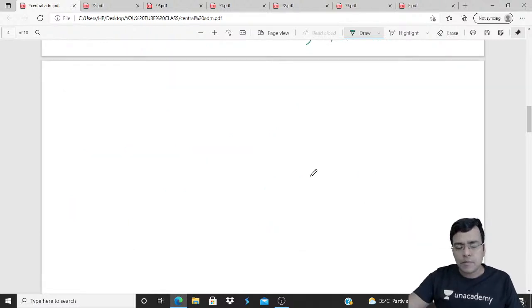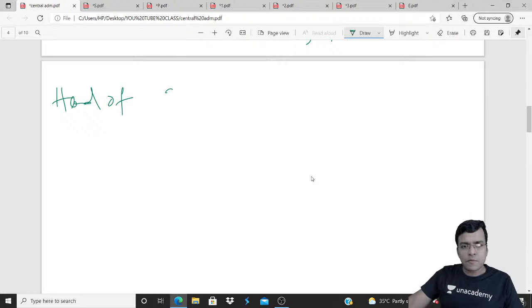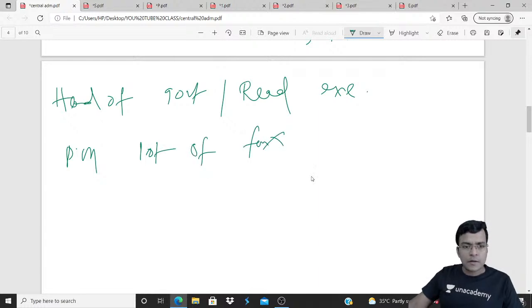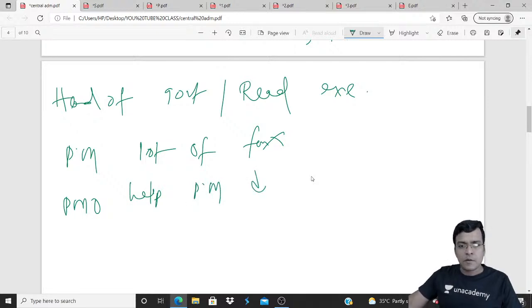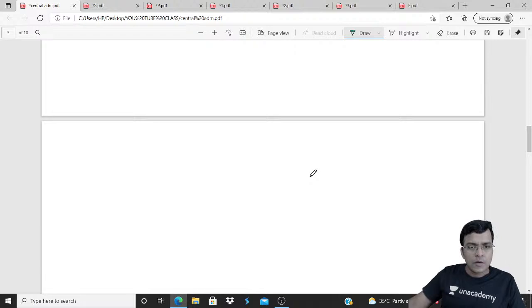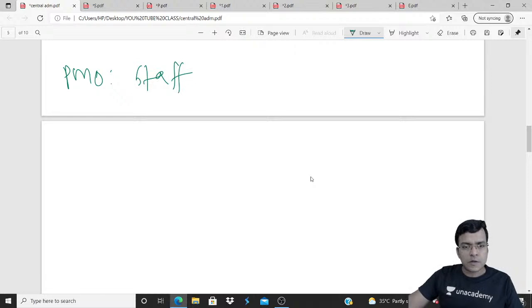So as head of executive or head of government, or you can call real executive, the PM has a lot of functions, and the PMO helps the PM deal with all of these. Okay, this is the PM. So you can call PMO a staff agency or part of the secretariat.